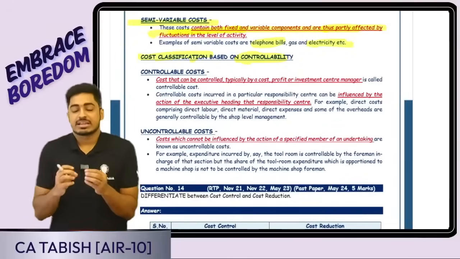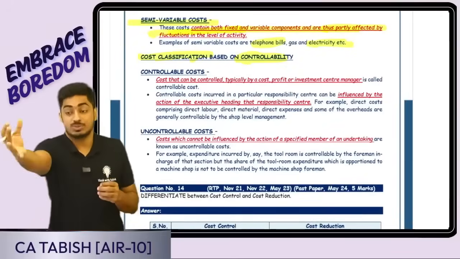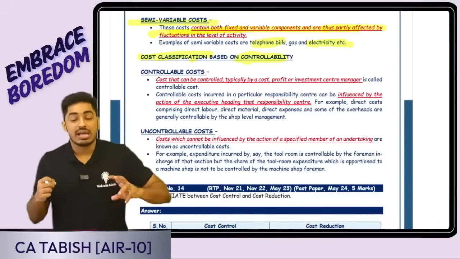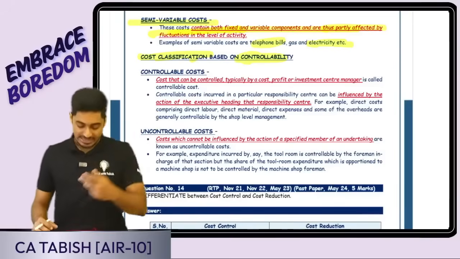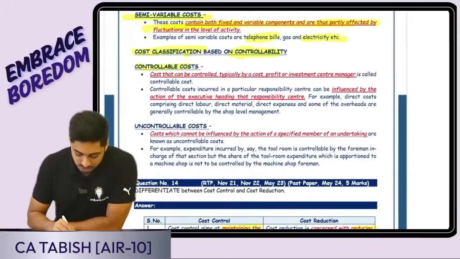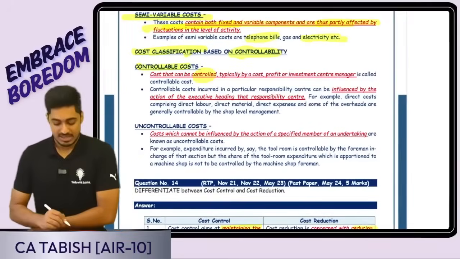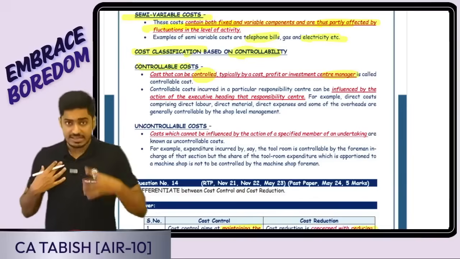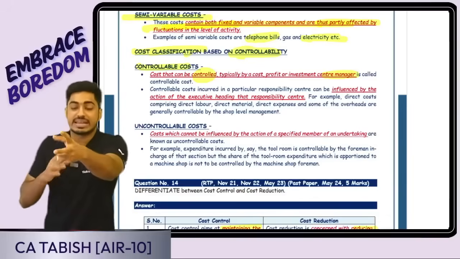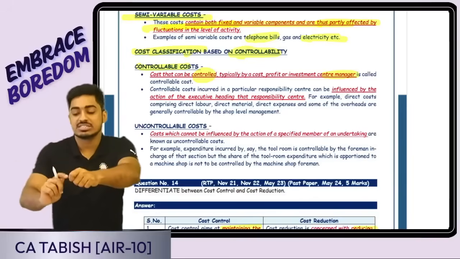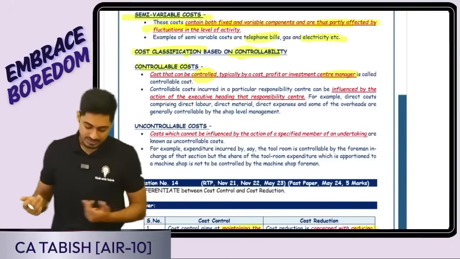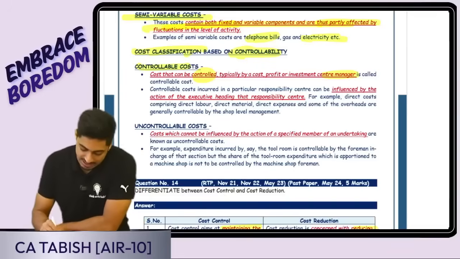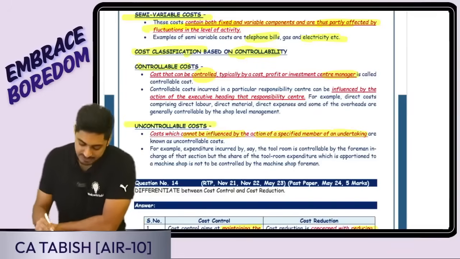Cost classification based on controllability. They can be classified as controllable cost, which is in our control, and uncontrollable cost, which is not in our control. Controllable cost is cost that can be controlled by a cost, profit or investment center manager. Suppose I am the manager. If that cost is in my control, I can take an action based on which the cost is either incurred or not incurred. That is going to be my controllable cost. Uncontrollable cost cannot be influenced by the action of a specified person.